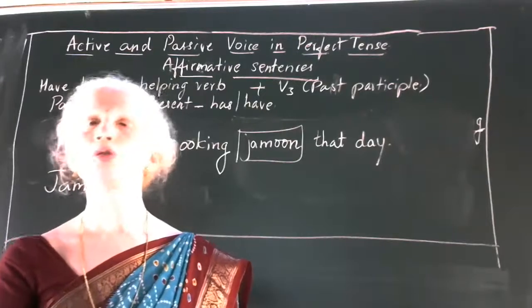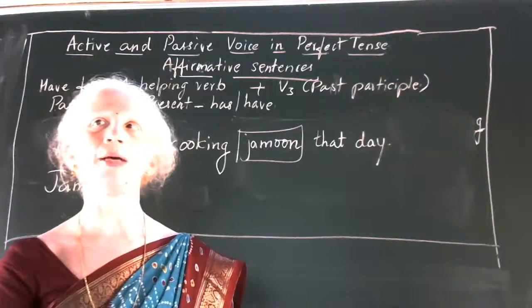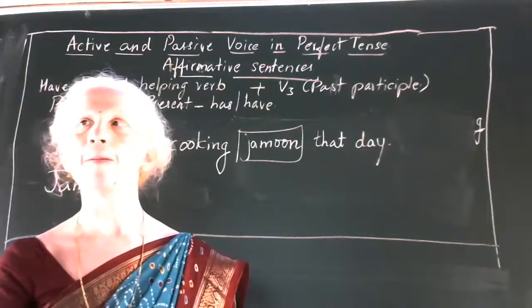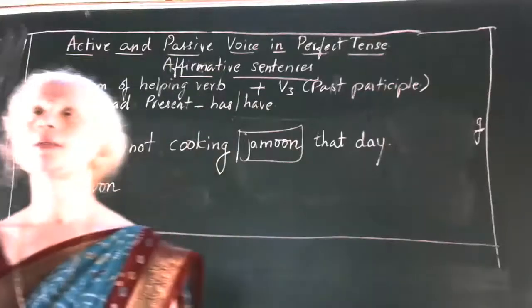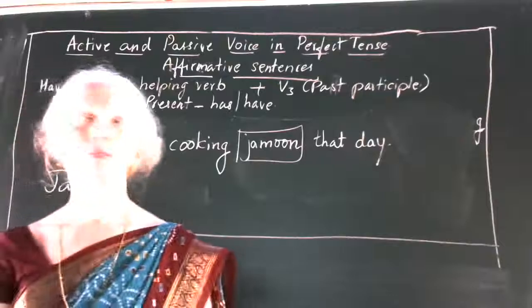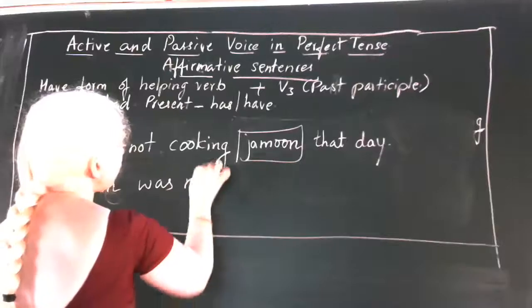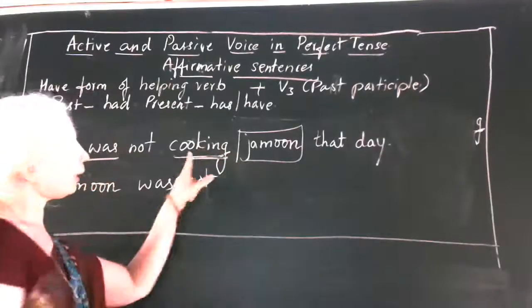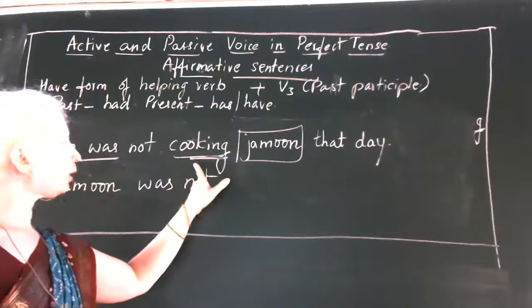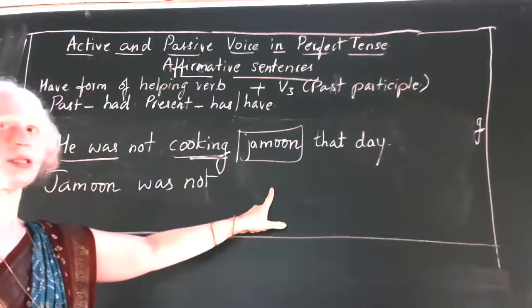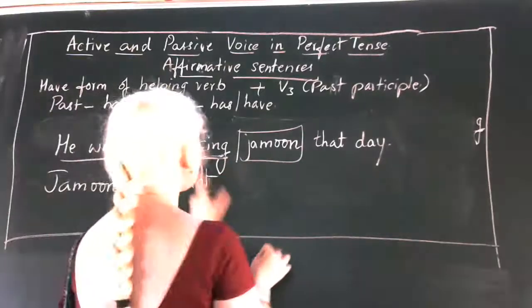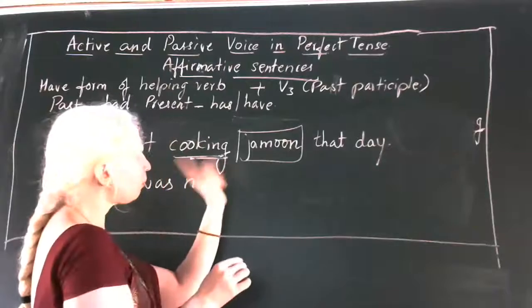Okay, we will go to Swasti. Swasti will try. Mataji. Tell me, how will you write this sentence in passive voice? Jamun was not being cooked by him that day. Jamun was not, okay, cooking is here in ing form. In passive voice, it should be written in V3 form, but we have to keep its meaning as it is.